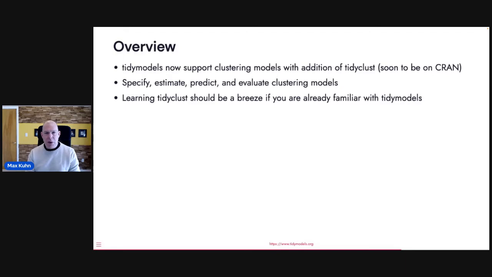And then there's other things we can do to evaluate the clustering model that we have using some quantitative methods. Again, if you've already used tidymodels, you'll see that the syntax here is very, very similar to what we have for supervised models. So we haven't really done much with unsupervised techniques. We have some packages for applicability domains, which I've talked about at this conference before. But tidyclust is something that Kelly Bodwin, a collaborator, suggested to us. And then I think we sort of drove the development of that. So Kelly is really important in getting this working.